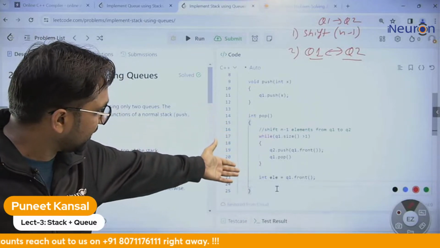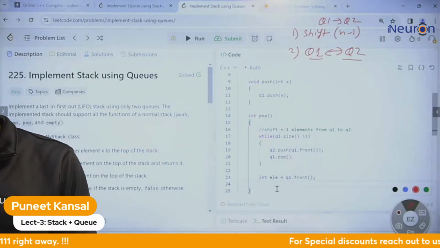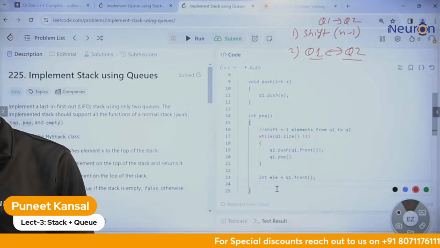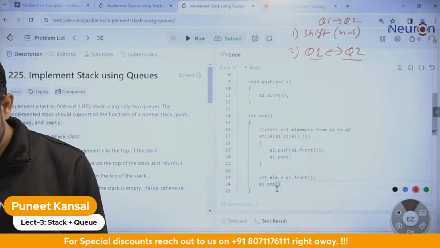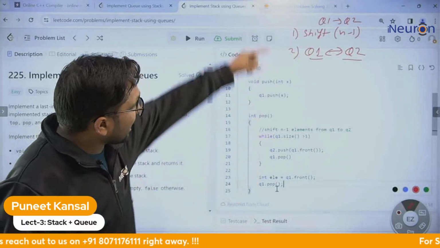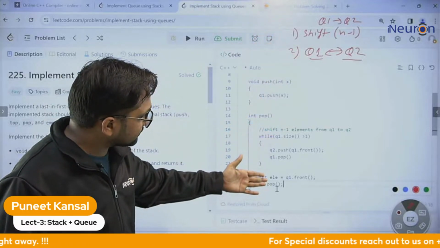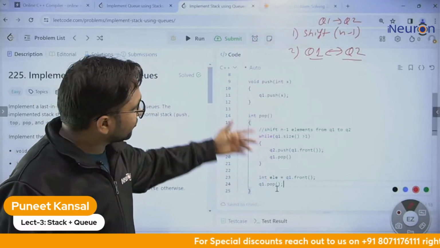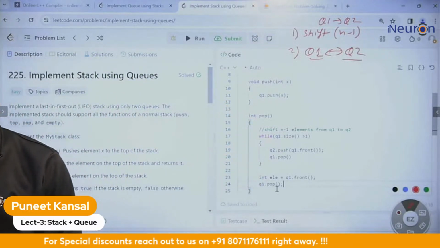So I store it in one variable. Now I can pop this element, so q1 dot pop. Done. So in these two statements, I just delete the last element which was left. N minus 1 elements are shifted, and after that the last element which we need to delete, we delete that. Fine.